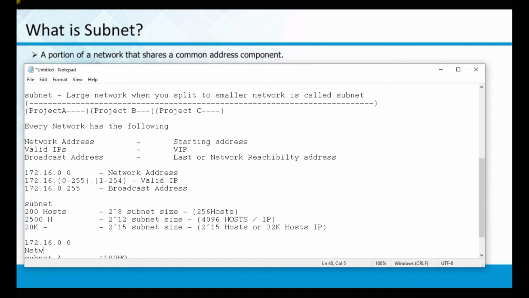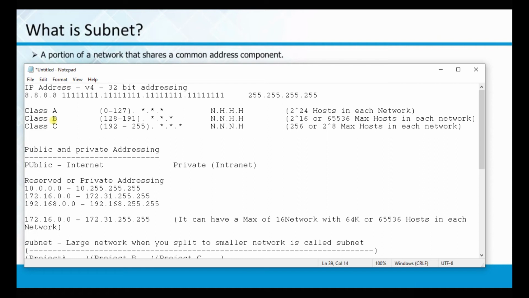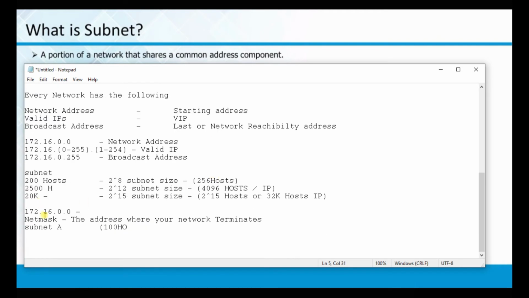Net mask is the address where your network terminates. Last mask means finished, close, last, terminates. So when I say 172.16.0.0, the network address is these 2 bits, as I mentioned in the starting itself, in class B, these 2 are network bits and the rest are host bits. So here I need to define that these 2 are network bits, that is called the net mask.